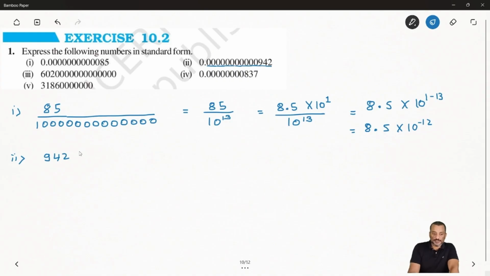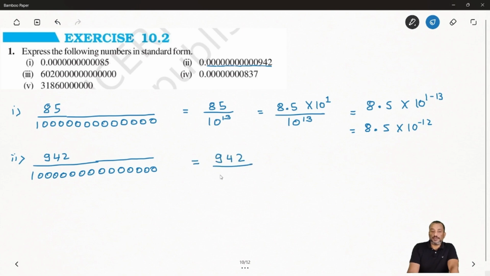So now you can say, can we write this as 942 over 10 to power 14?